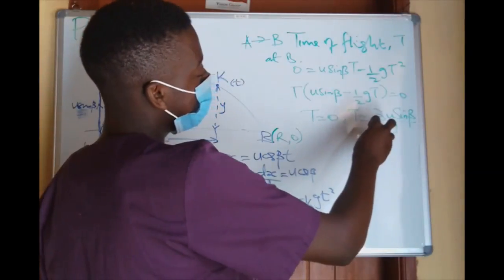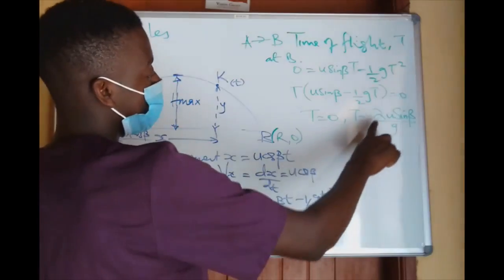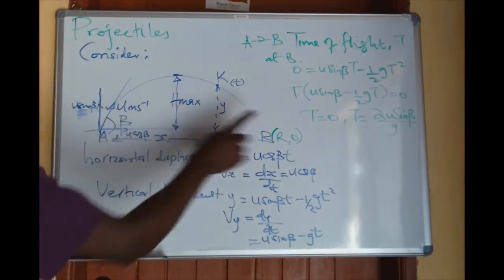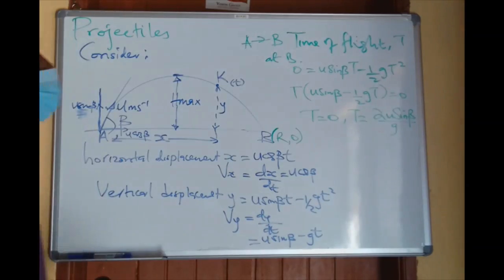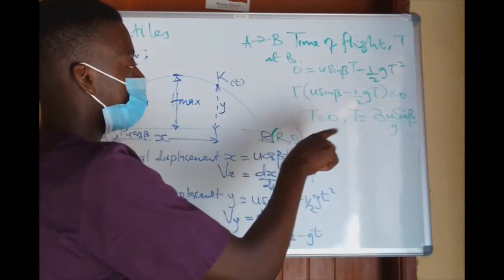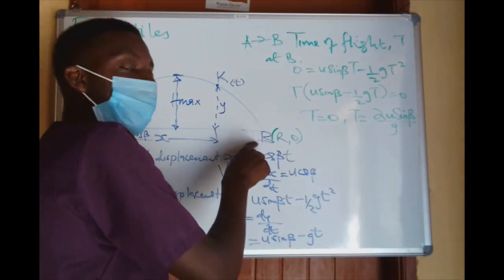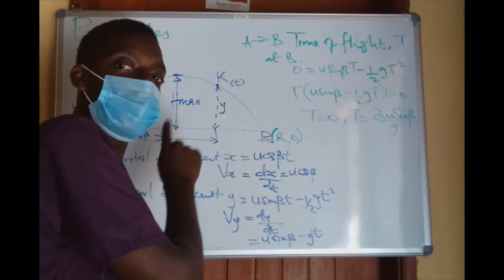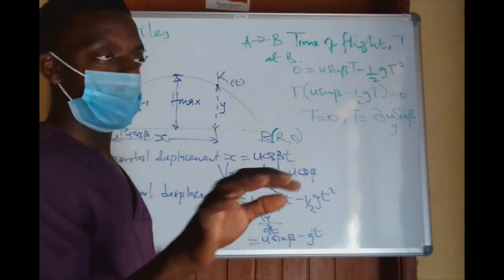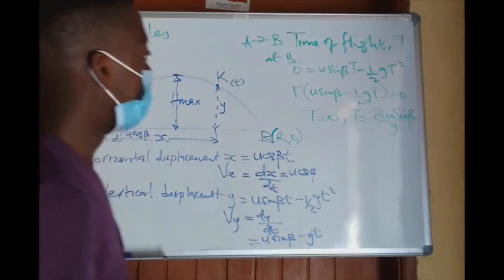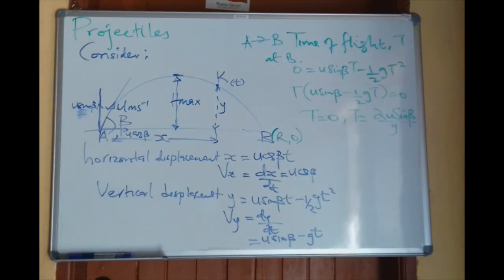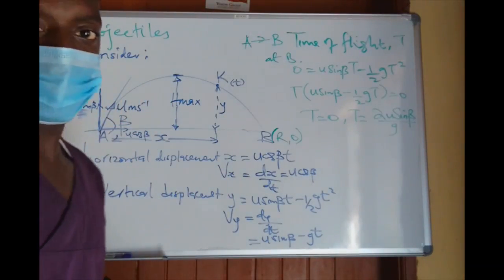So this is the time it takes. It can't be 0 because t equals 0 means this point, where I projected. So t equals 2u sine beta over g is the time it takes to travel from point A to point B, because it is at the same horizontal level. That is the third terminology.